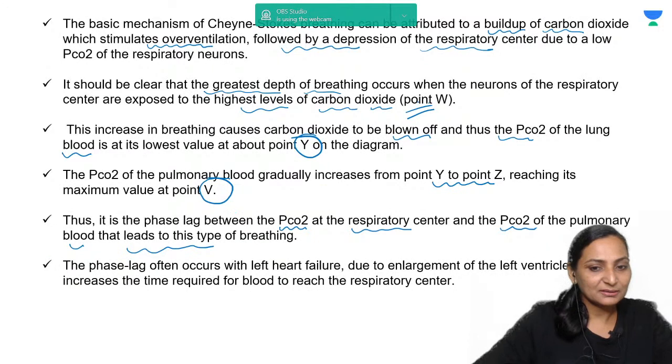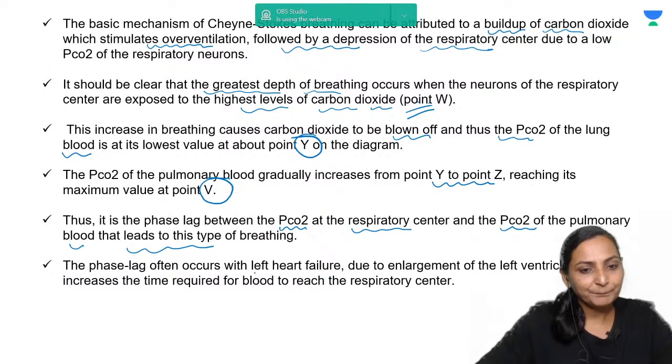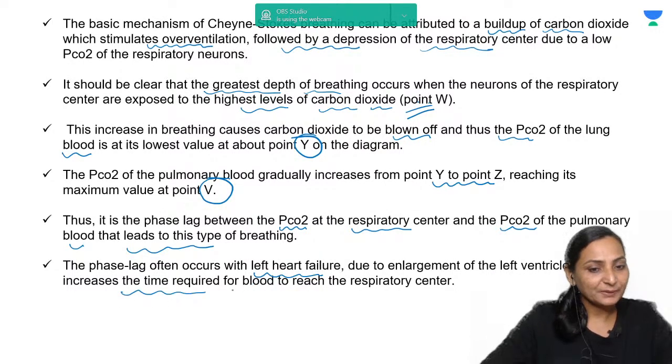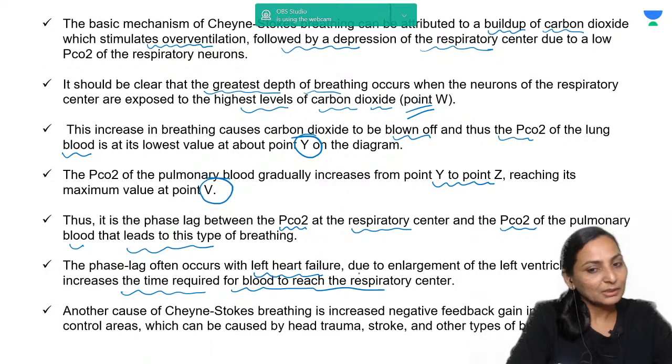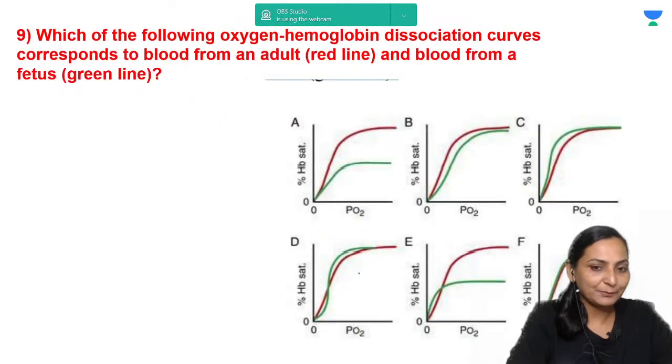This lag phase can be seen in conditions like left heart failure, enlargement of the left ventricle. Therefore, the time increases for the blood to reach the respiratory center. Cheyne-Stokes breathing you can also get in head trauma, in stroke and brain damage.